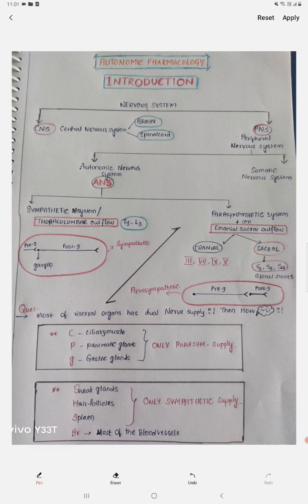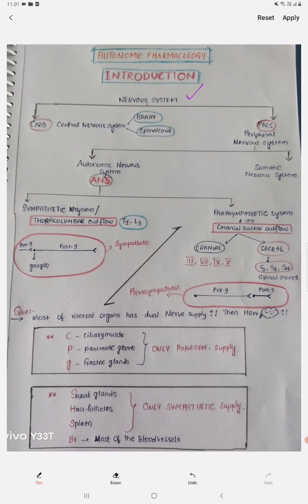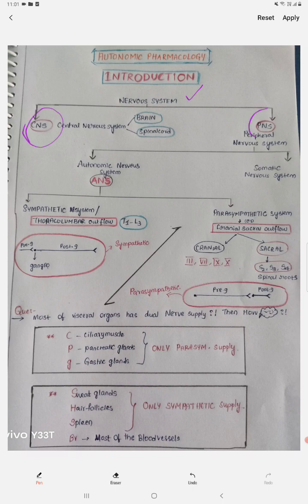Now the present video is about the introduction. So we have the nervous system. In the nervous system, we have mainly the central nervous system and the peripheral nervous system. In the central nervous system, we have two parts mainly, the brain and the spinal cord. Coming to the peripheral nervous system, we have two main systems again, the autonomic nervous system, which is our topic of concern, and another is the somatic nervous system.